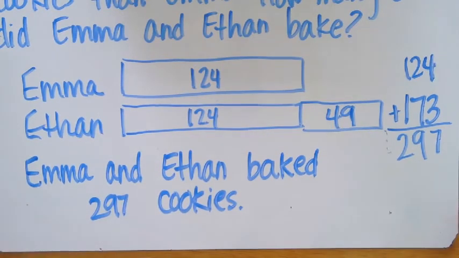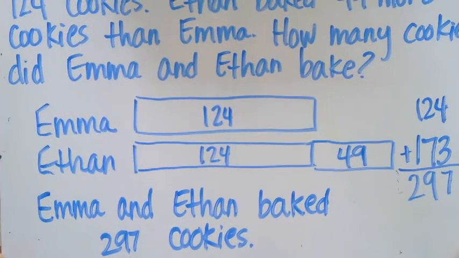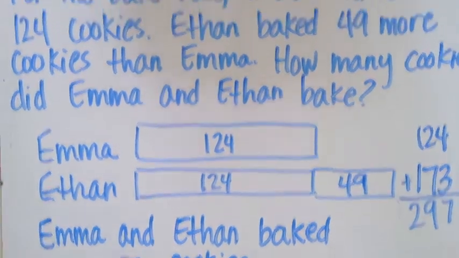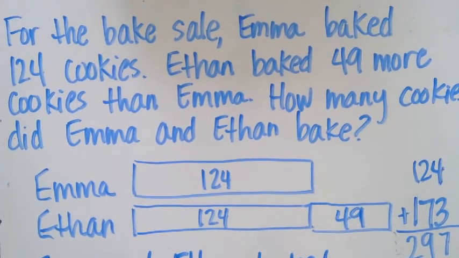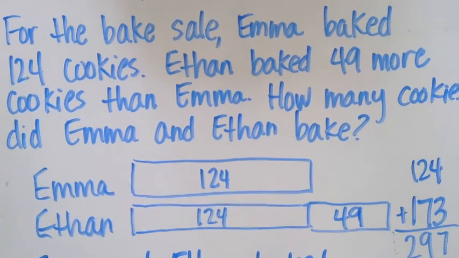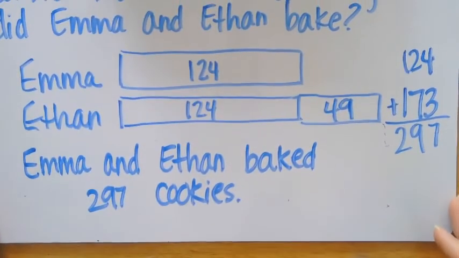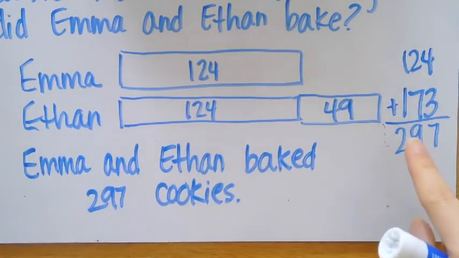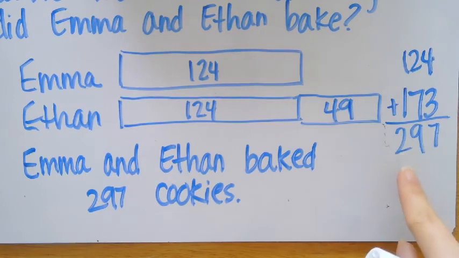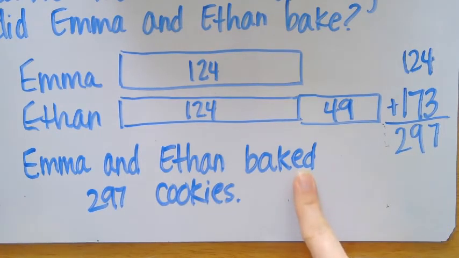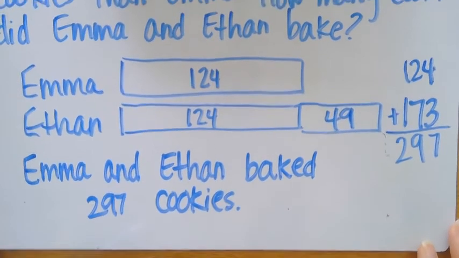All right, so today's work, we are working on adding numbers within a word problem. Okay, again, not just looking at the numbers, but understanding what the question is asking you to do. Today we worked on using a tape diagram, but also alternative strategies like using that standard algorithm, but also RACE strategies as well.